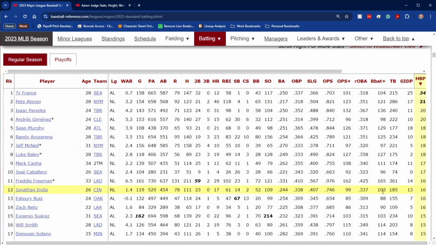And you can see that some players are getting hit a lot more than that. And that's usually because they crowd the plate. So because of their batting stance, they maybe are leaning closer to the plate, or they stand closer to the plate. So they're just more likely that on an inside pitch, they're going to get hit by that pitch. So you can kind of see that.